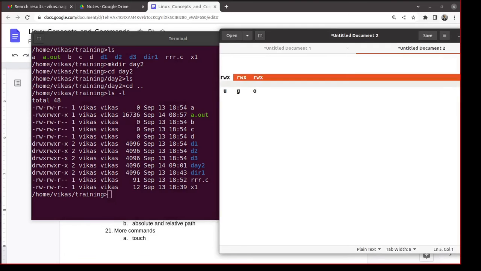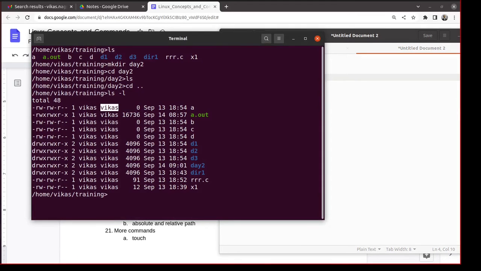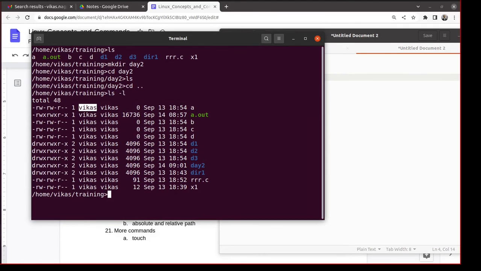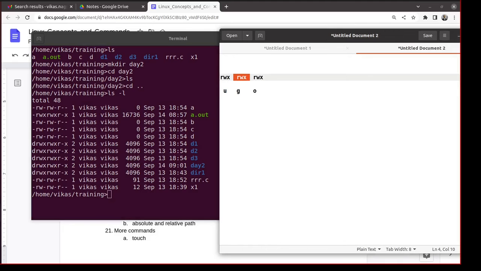The first 3 bits, you can call them bits because they are either on or off, tell whether the user can read, write, or execute. The next 3 bits tell whether the group, that means if you belong to this group, can read, write, or execute. The last 3 bits apply if you are neither the user nor in the group. Let's say this file is owned by Vikas and Ram comes to access it. Ram is not Vikas, but Ram may belong to this group. If he belongs to this group, then the group accesses apply to Ram. And if Ram doesn't belong to the group either, then what is indicated for others applies to Ram.